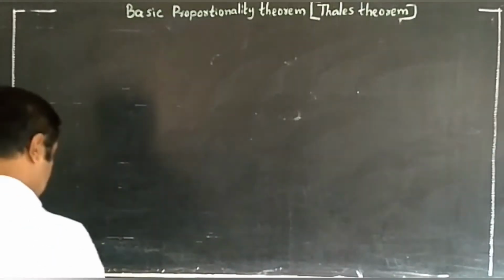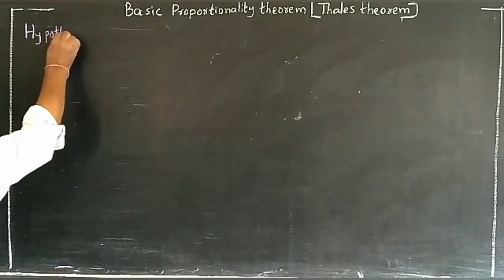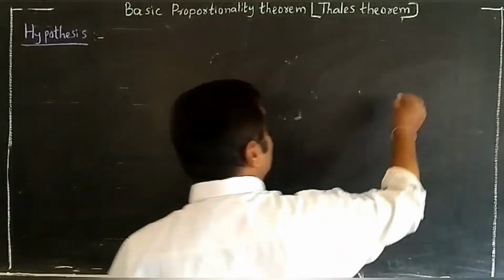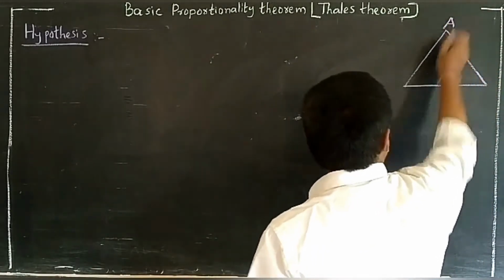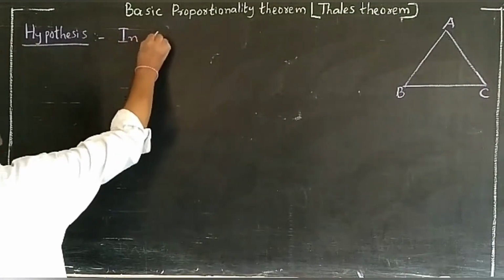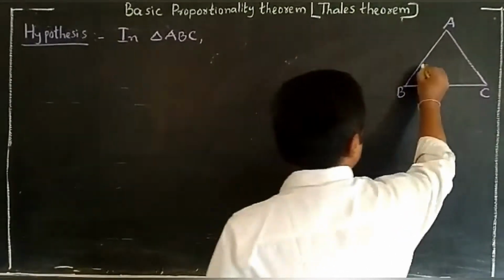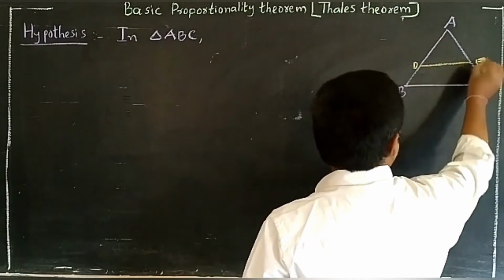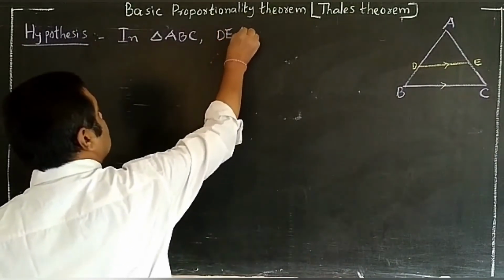Okay, children. See this. I am going to write the hypothesis. What is a hypothesis? I am taking one triangle, for example ABC. In triangle ABC, I am going to construct a line drawn parallel to one side, that is DE is parallel to BC.